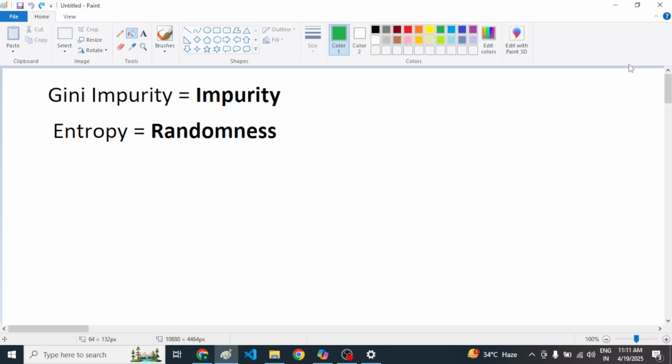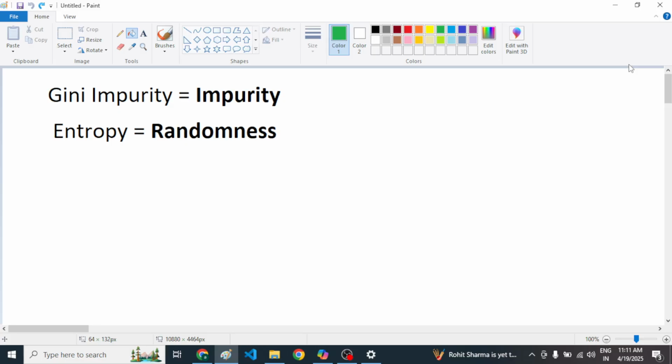Now after some time, I have taken green paint and mixed that green paint inside this red paint box. Now this is completely mixed. Over here, impurity is very high.